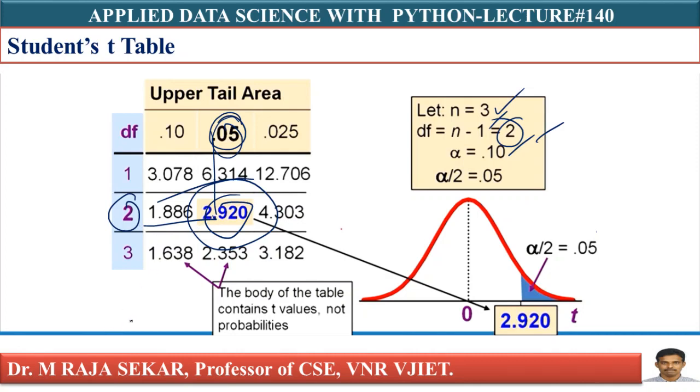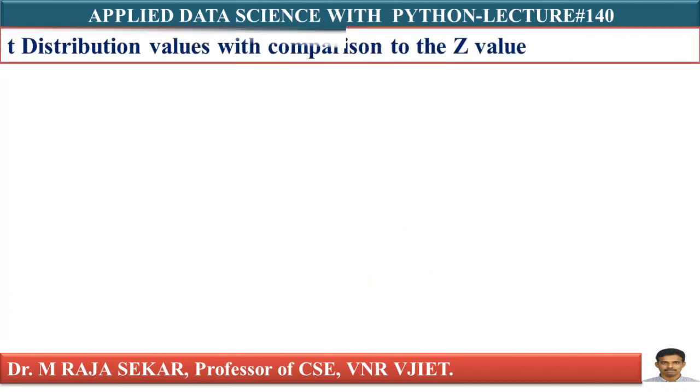So the body of the table contains t values. This particular body contains t values. They are not probabilities. I can say they are critical values. Those values are critical values. What is a critical value? I will discuss that in future classes. For the time being, let me proceed further.